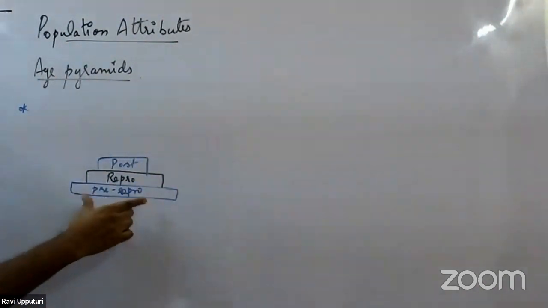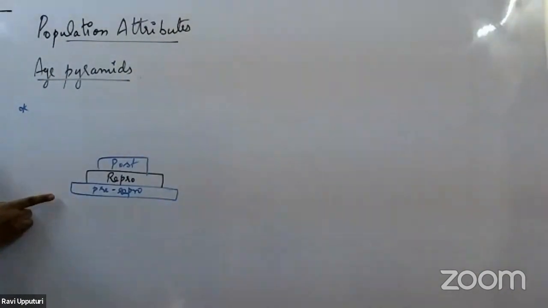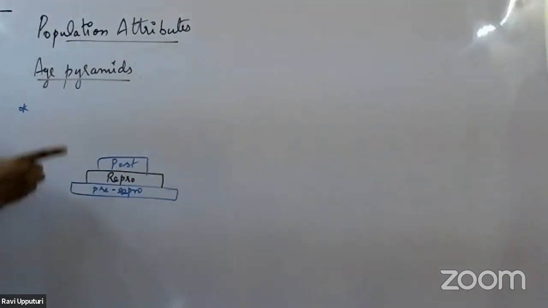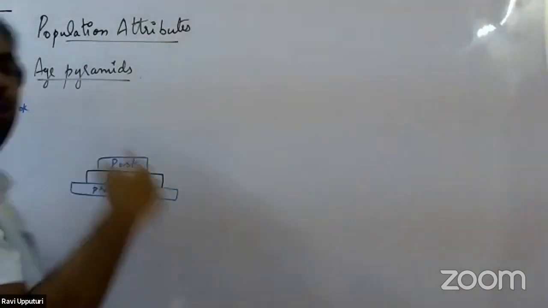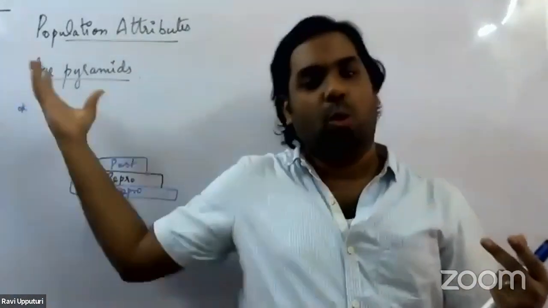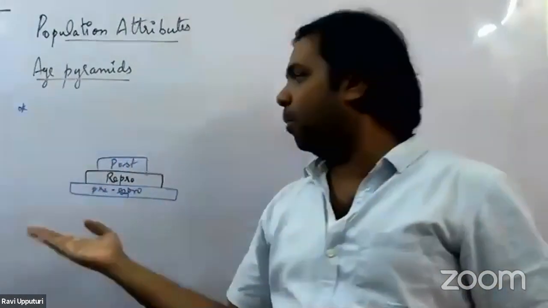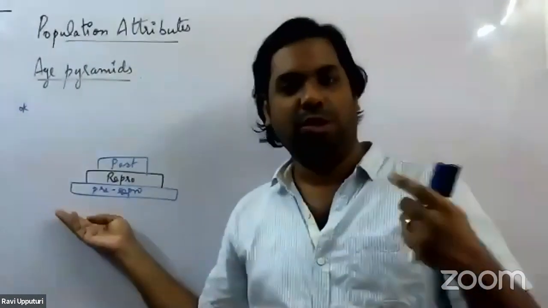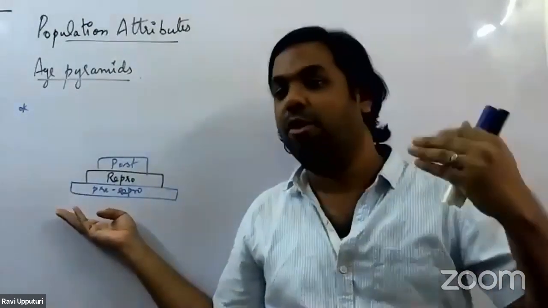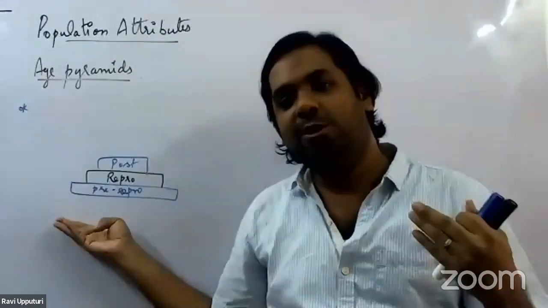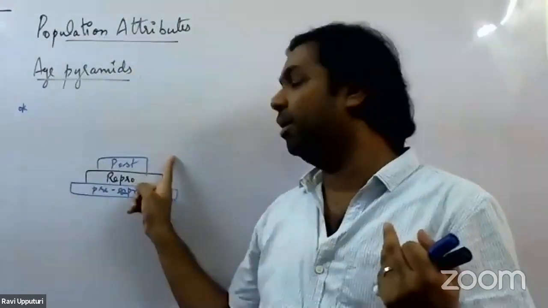The number of pre-reproductive age group individuals is more, then the reproductive age group, and then the post-reproductive age group is said to be less. So what does this actually mean? In the case of humans, the number of individuals who are below 18 years of age is said to be more, but the number of individuals who are more than 45 years is said to be less.